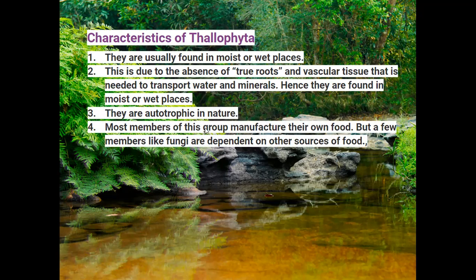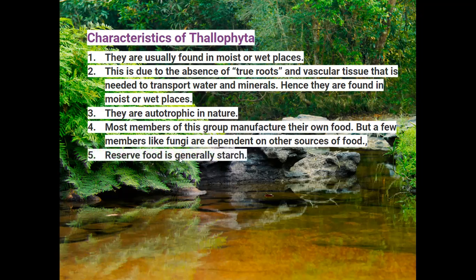Most members of this group manufacture their own food by photosynthesis, like algae, but a few members, like fungi, depend on other sources of food because they don't have any chloroplast, so they cannot prepare their own food. But algae can prepare their own food by photosynthesis.